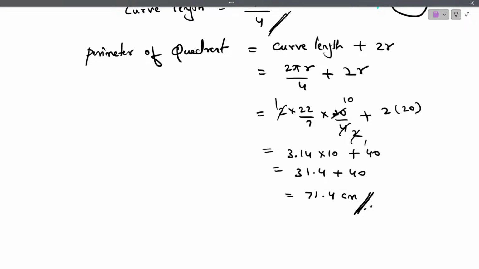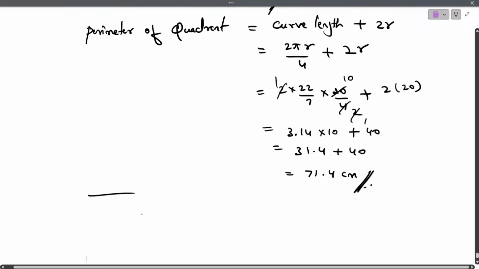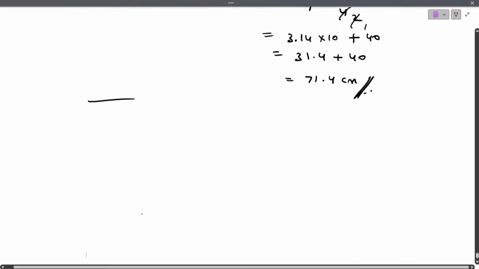That is, in the figure, O is the center of the circle. Area of the sector AOB is to area of the circle is 1 is to 5. And if the radius of the circle is 7 centimeters, then find the length of the arc AB. Very easy, man. That directly you have to just substitute the formulas. Nothing else. Okay, let me try. I'll show you. So this is the question.